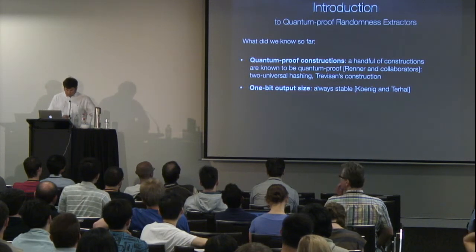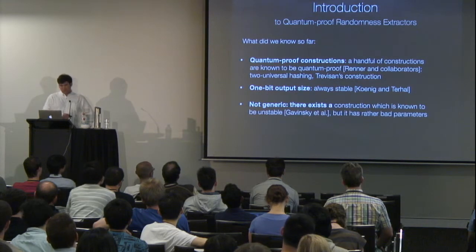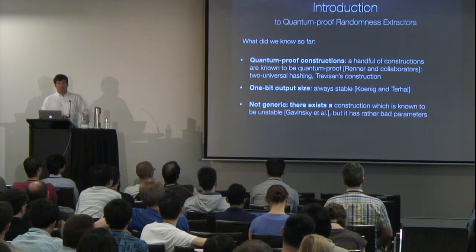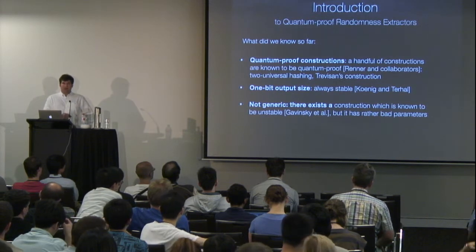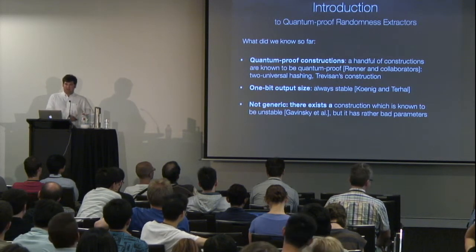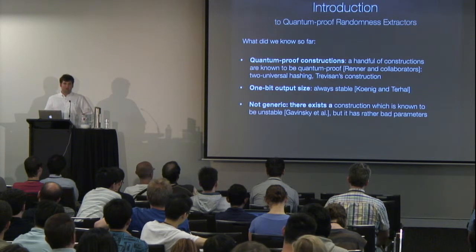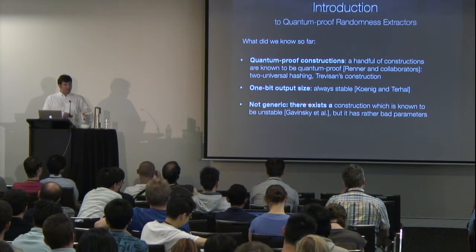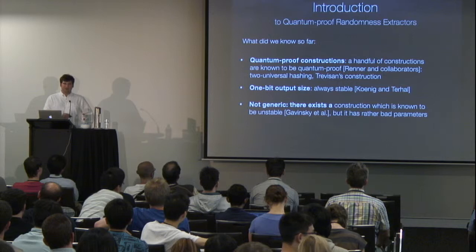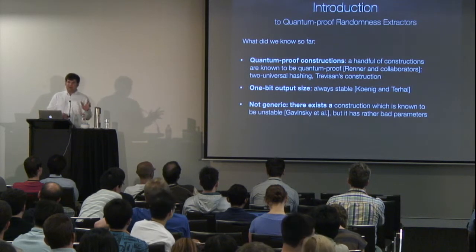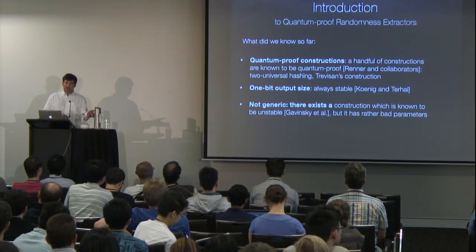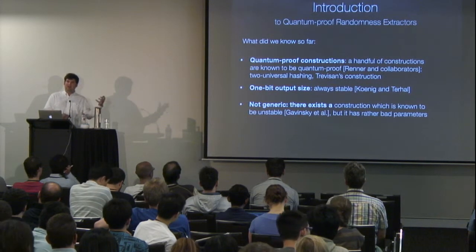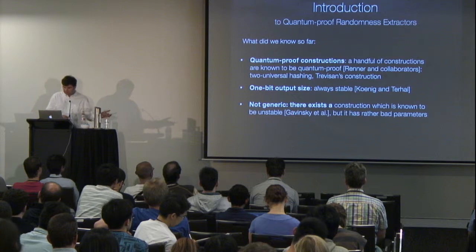However, this behavior is not generic, meaning that there exist examples, one example due to Gawinski et al., which shows that there exist extractors which are classical extractors but not quantum proof extractors. If you formulate this example in terms of extractors, it is actually a rather bad extractor with rather bad parameters, so you don't want to use it in any cryptographic setting. However, it shows that there is some question here to resolve.